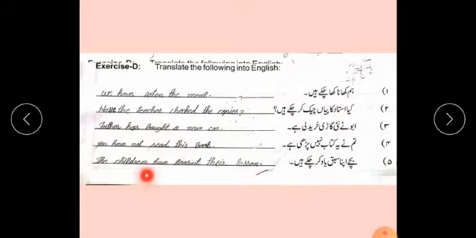"Bachche apna sabaq yaad kar chuke hain." The children have learnt their lesson. Learnt is the third form of learn. Lesson, LESSON. Then put a full stop.